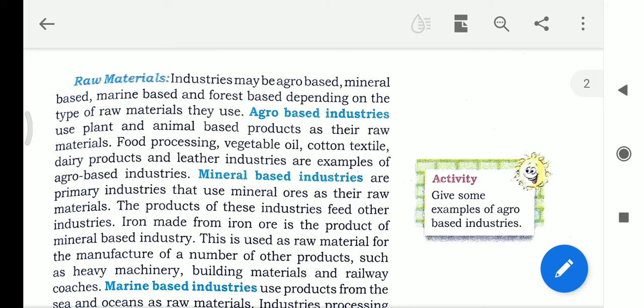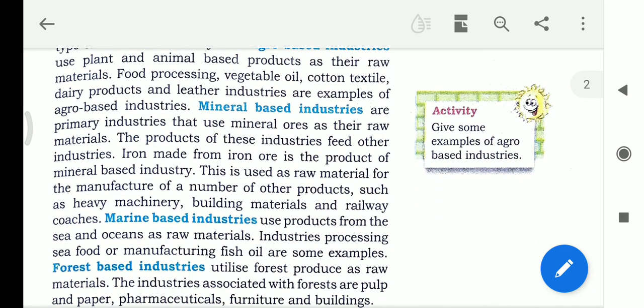This is used as raw material for manufacturing a number of other products, such as heavy machinery, used to build heavy machines. The iron is needed for building materials, to build houses, other large-scale industries, and railway coaches.